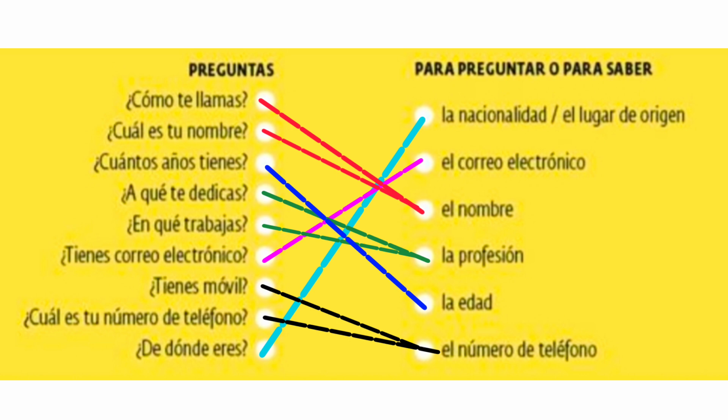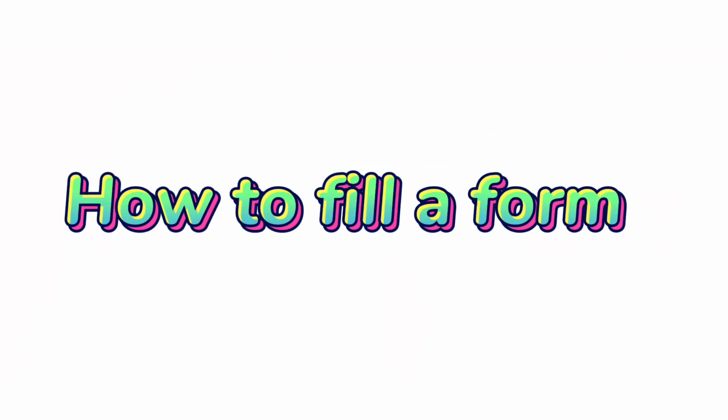Now, let's move over and learn how to fill a form. Okay, so what are the key things that we have in a form? We have name, surname, which we need to fill. What else? Nationality, age, profession, telephone, our email ID, right? These are the 7 things that we need to fill. Okay, first of all, let's learn what are these 7 things called in Spanish.